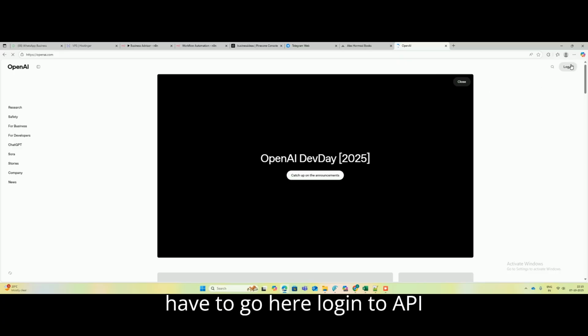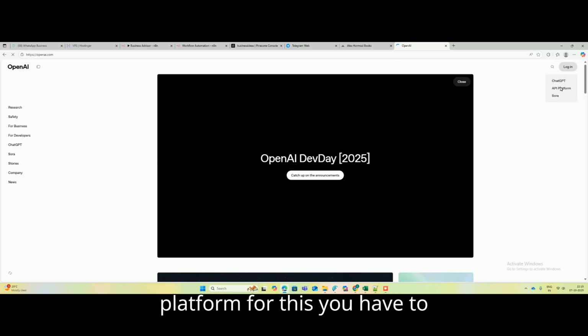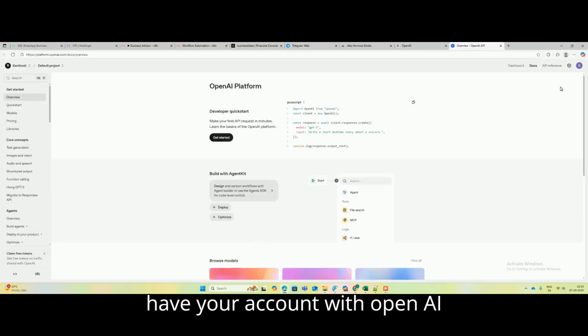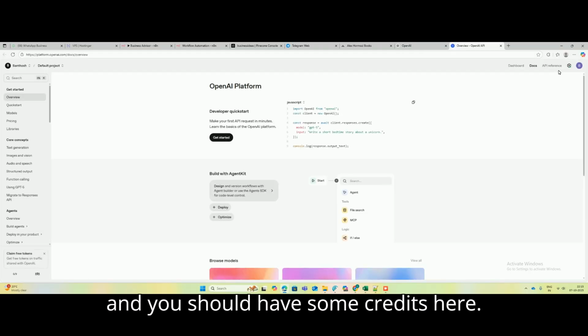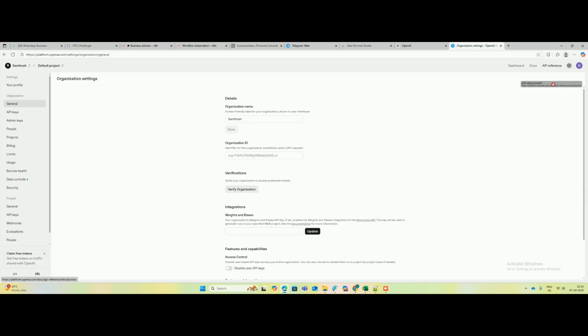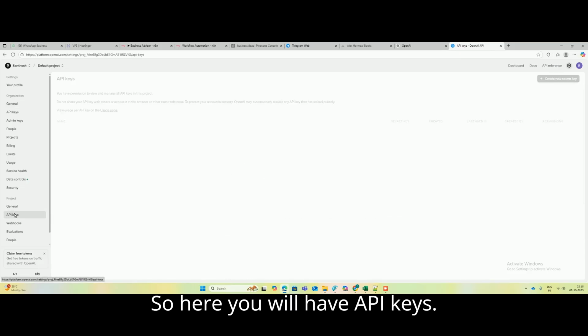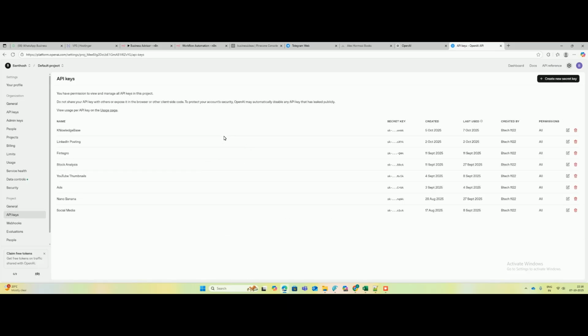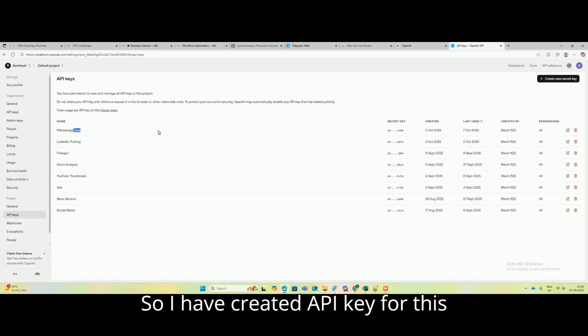Go to openai.com and log in to the API platform. For this you have to have an account with OpenAI and you should have some credits here. So I will go here. Here you will have API keys. I have already created an API key for this knowledge base.